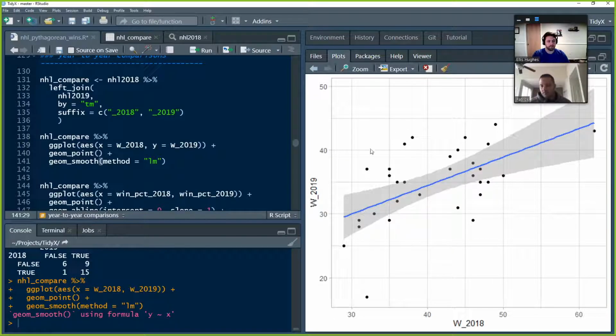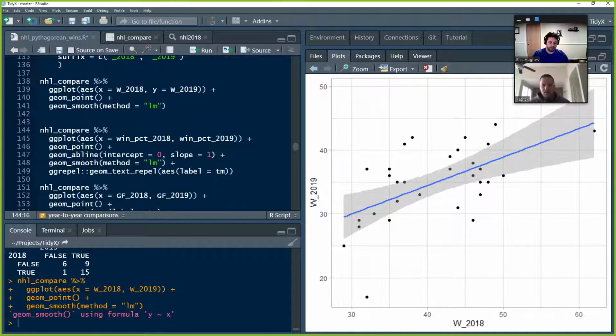There are some teams that obviously outplayed their 2018 wins in 2019, because they're above, or at least above that prediction line. A chunk is below there. I think that's Tampa Bay. That's Detroit. Yeah.